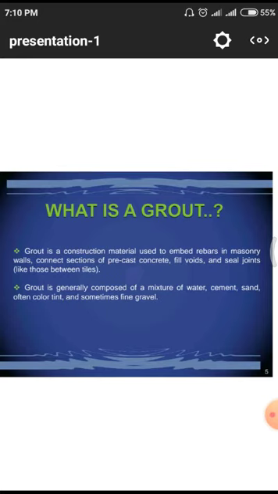To arrest those cracks, we have to go for cementitious grouting. Some cement slurry we need to inject in the cracks, and we have to arrest those small cracks at early stages. After that, we have the connected sections. That means at brick walls, column to beam joints, and wall to column connections, we have to use this grouting technique.